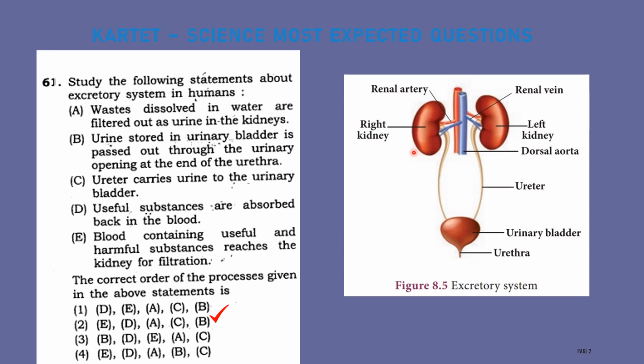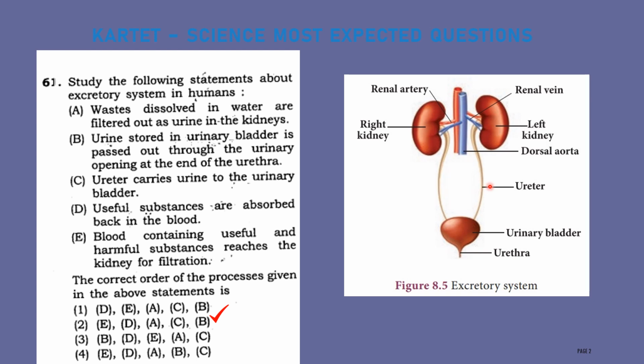Here the blood containing useful and harmful substances reaches the kidney for filtration. You know, blood contains both useful and harmful substances. To filter, first it will reach the kidney. In the kidney, the useful substances are absorbed by the blood, then the useless or harmful waste gets dissolved in the water. We call it urine. Then later that urine will reach the urinary bladder with the help of the ureter.